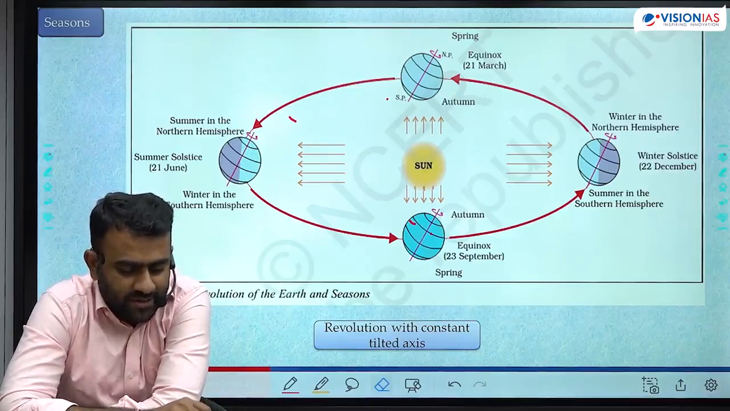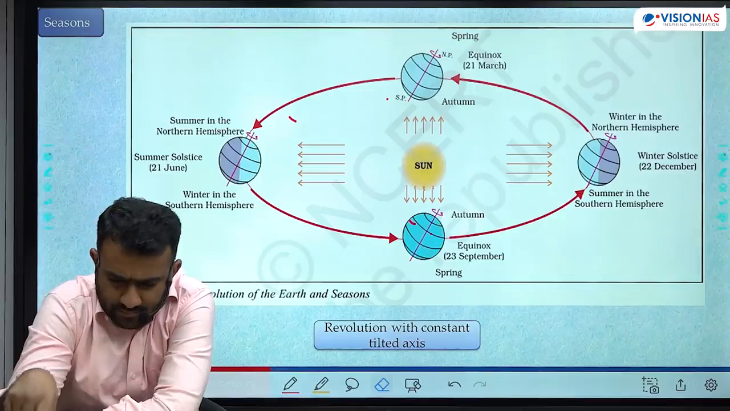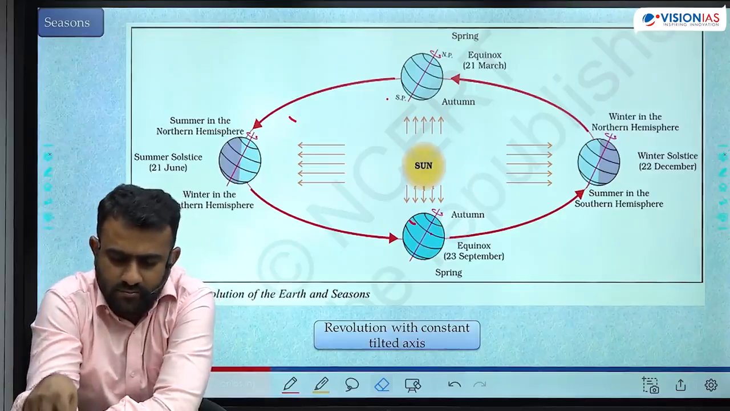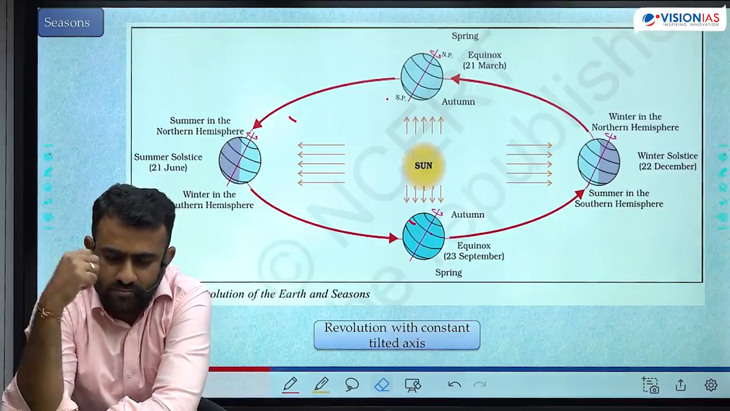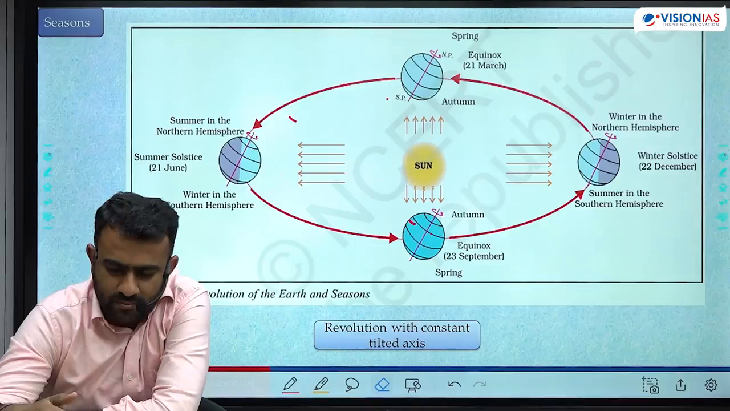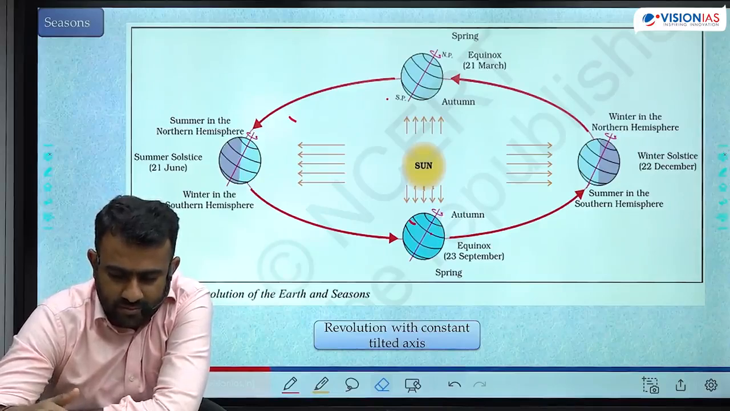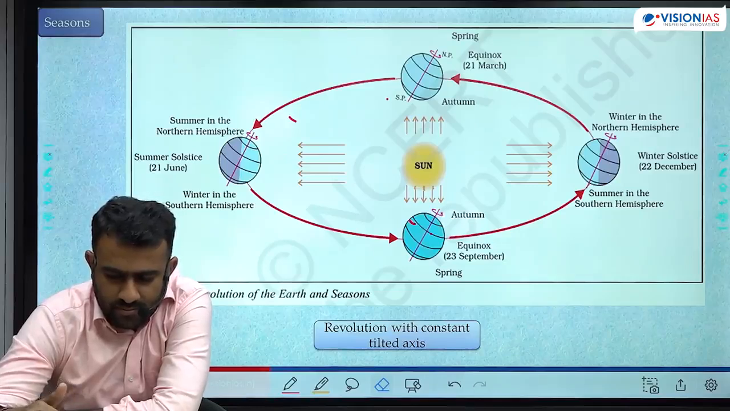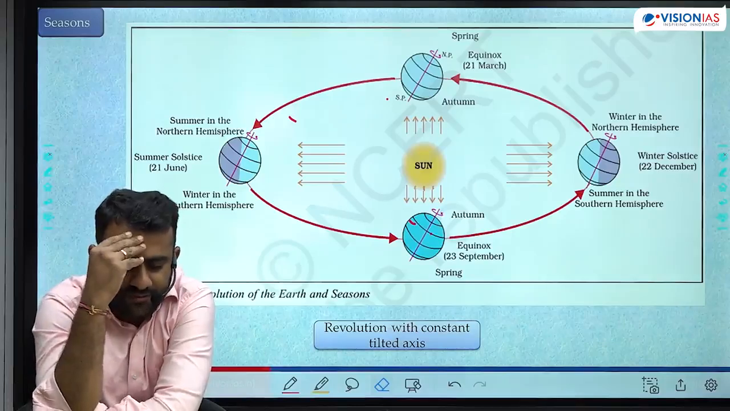Seasons are distinct periods of the year characterized by specific weather patterns.